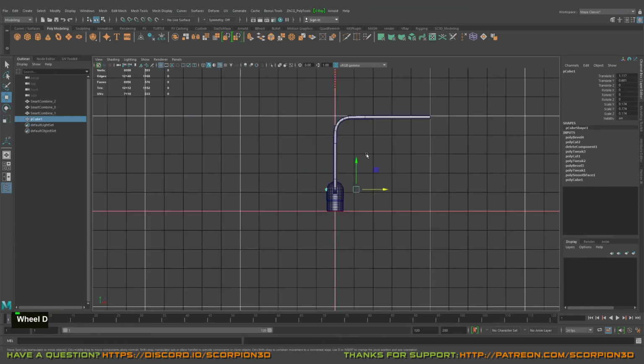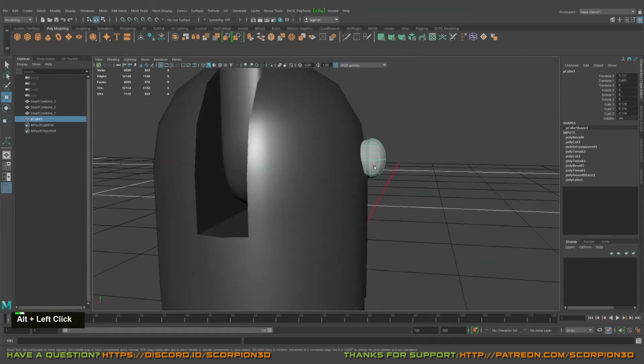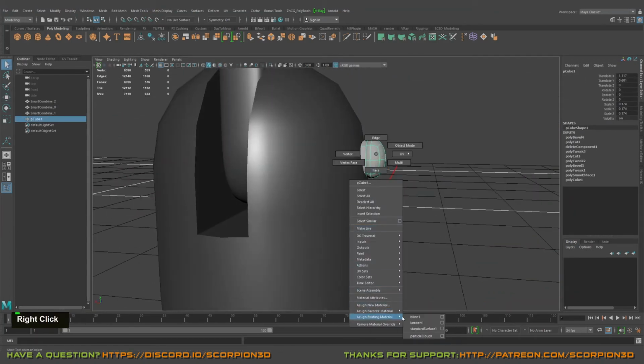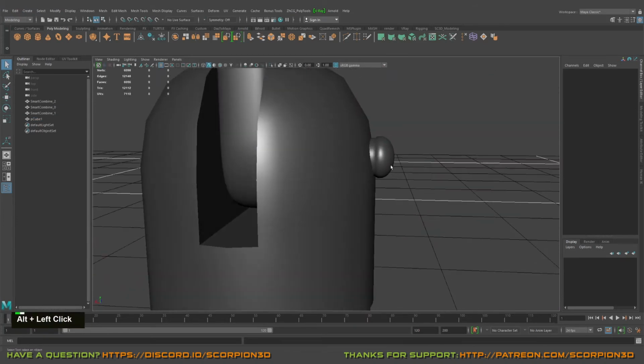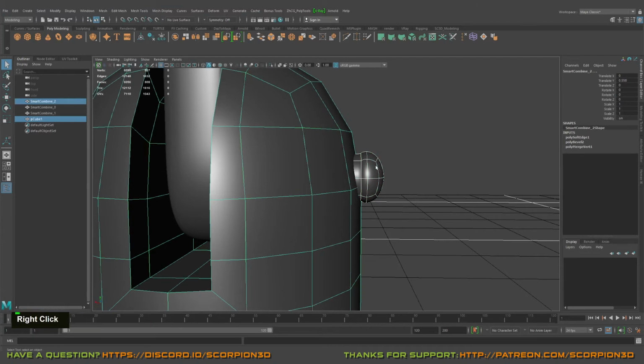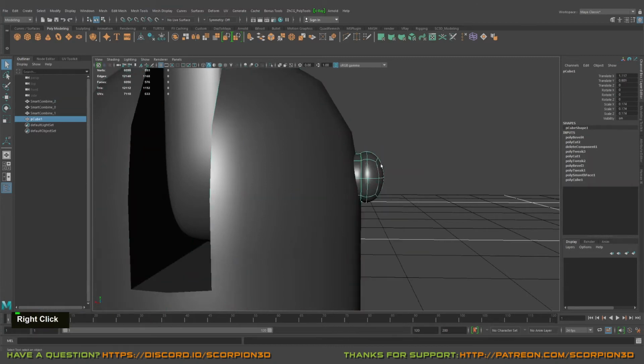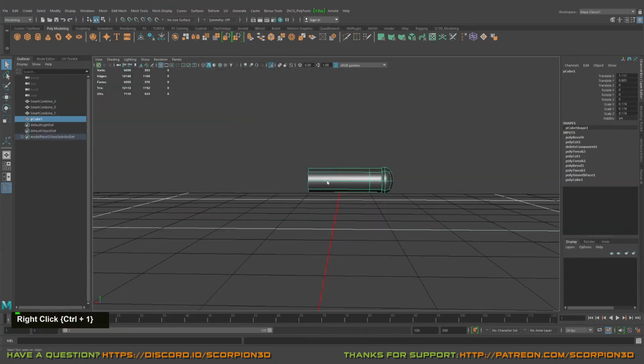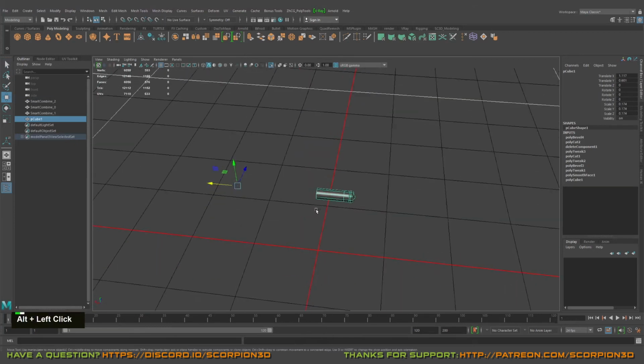Okay, great. We have something like that. We can assign the same blend material. Definitely we can play and try to align the surface, but it is not able right now.